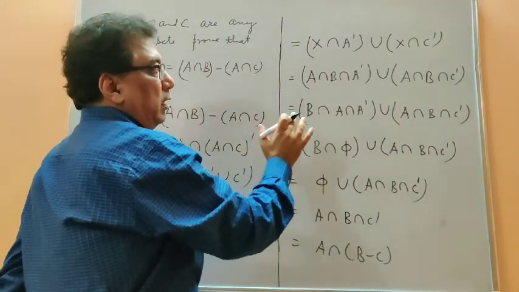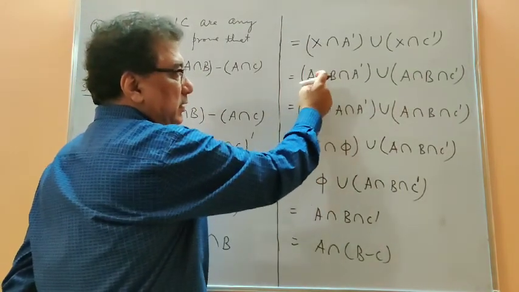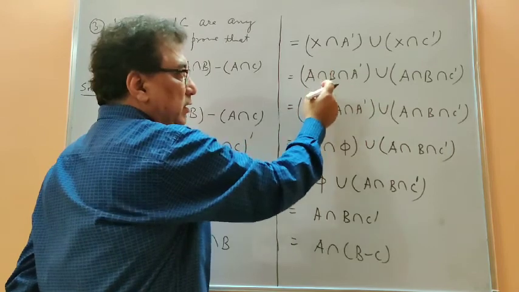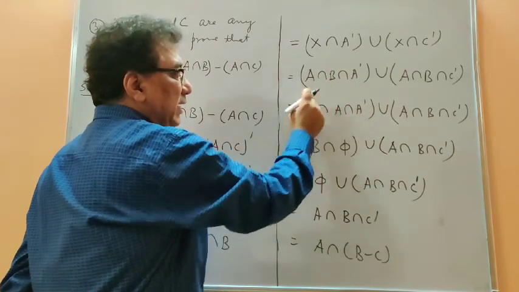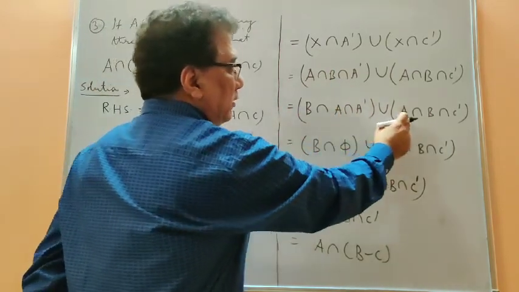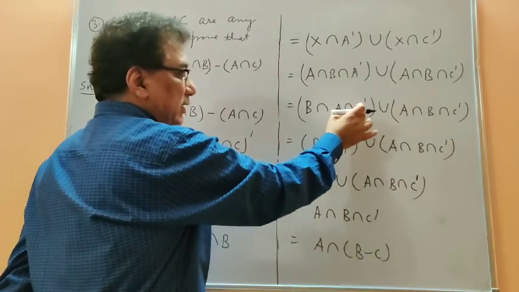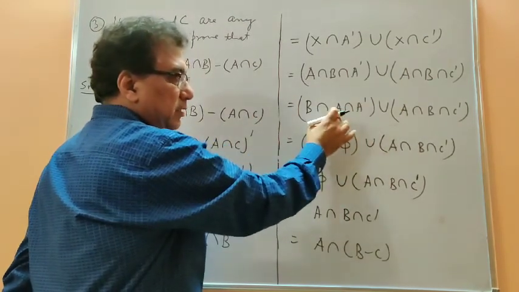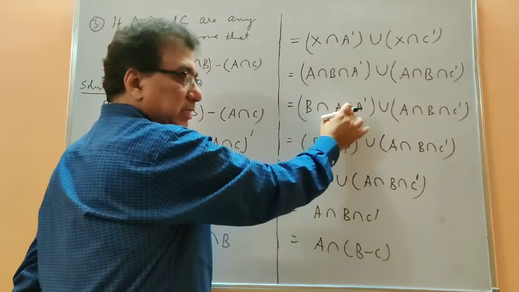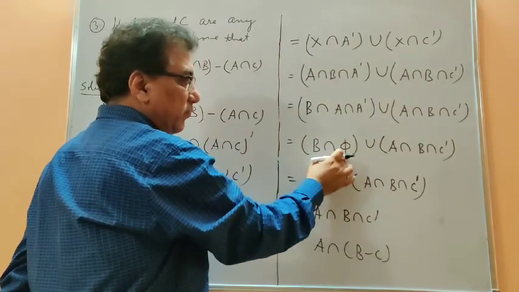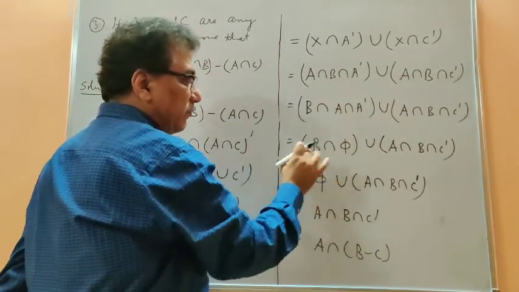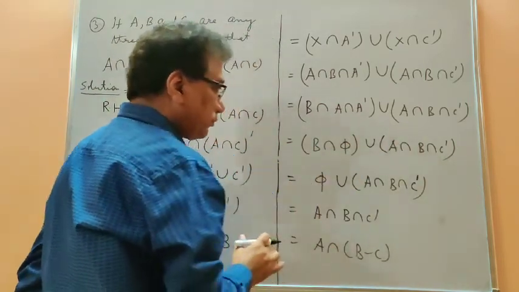Now I told you that the intersection can be operated in any order. That's why I have shifted the position of B and A, and no change on this side. After that we are observing the common between A and A dash. Nothing is common between these two sets, so I have written phi here. So it is B intersection phi, and this is as it is.